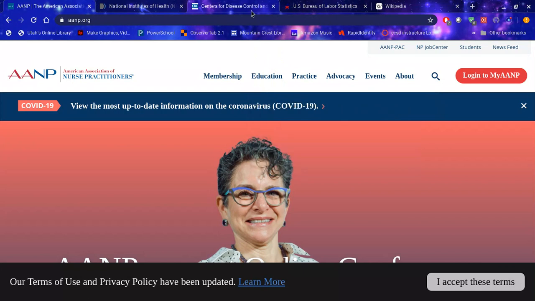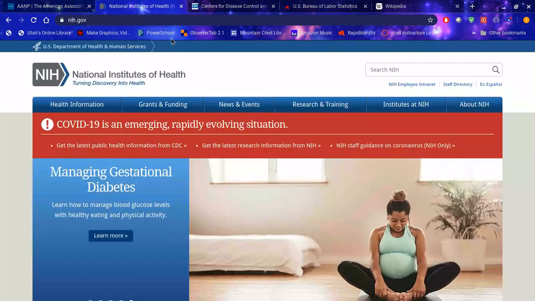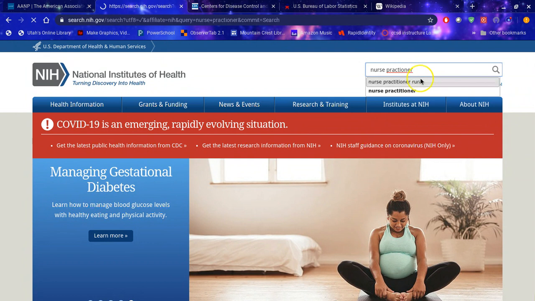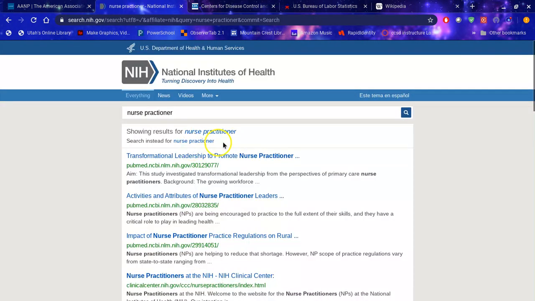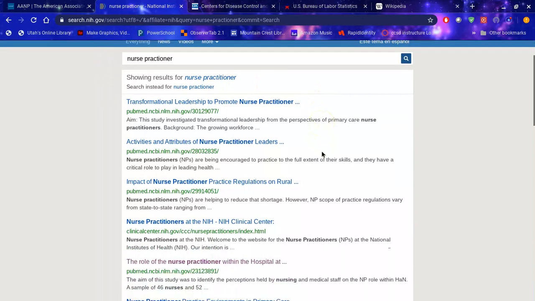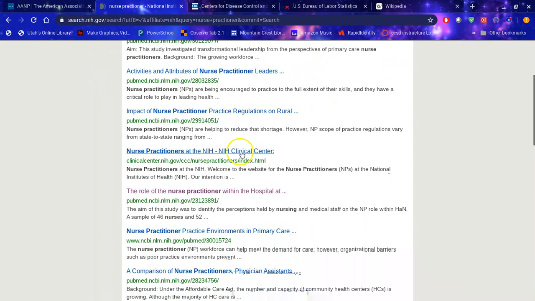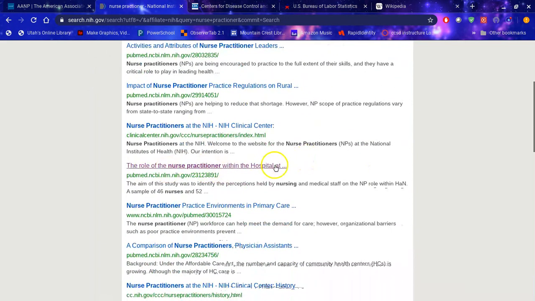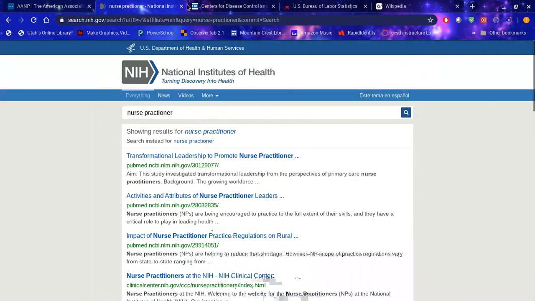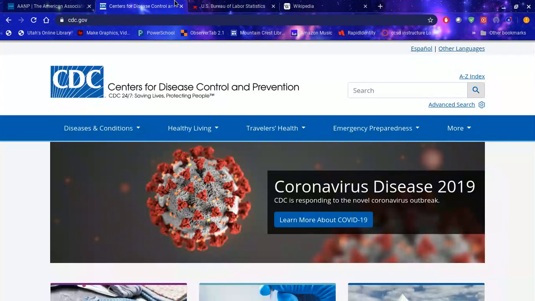So that's step one. Step two would be to go to reputable organizations like NIH.gov, which is the National Institutes of Health. Let's see, I'll just go ahead and search nurse practitioner in NIH.gov. And you can see it pulls up some articles for me: activities and attributes of nurse practitioner leaders, impact, nurse practitioners, the role of a nurse practitioner within a hospital. That's probably a good article for me to read. Okay, so NIH.gov, you can search any career there. That would be an example of a reputable agency.